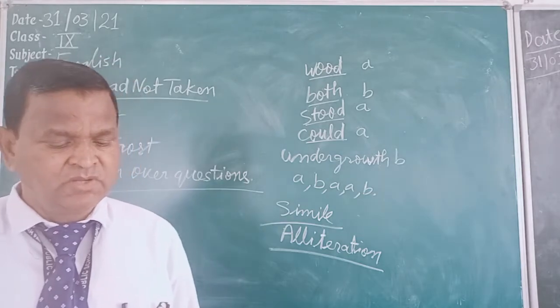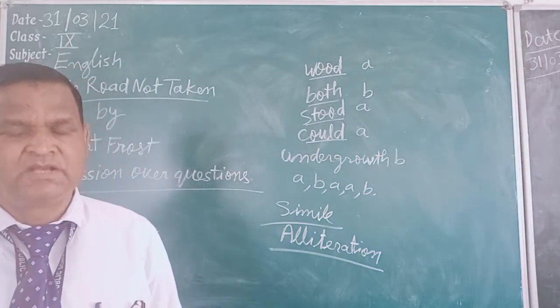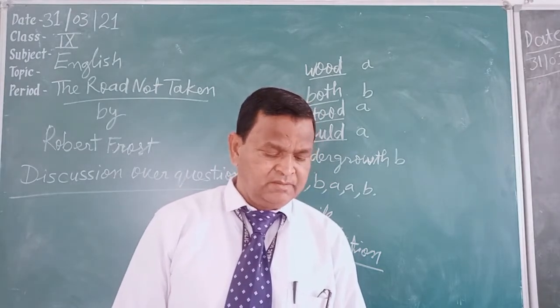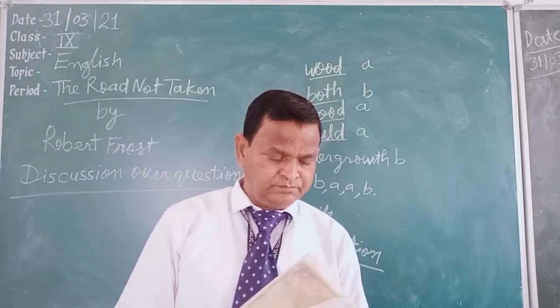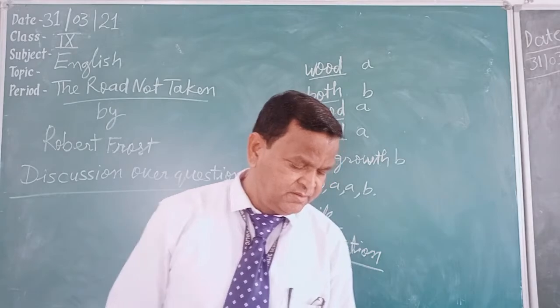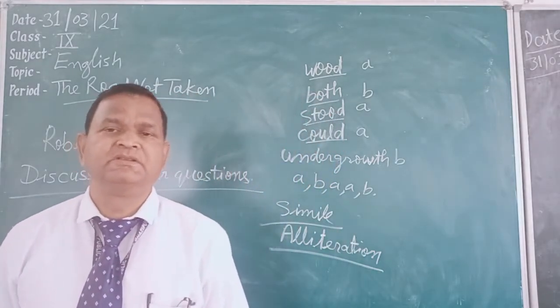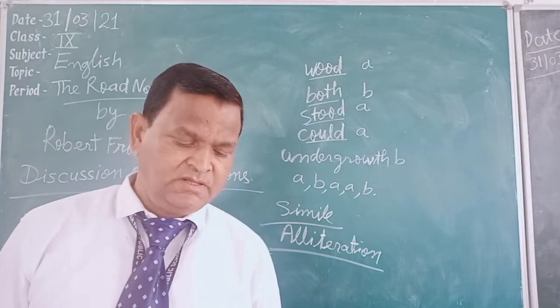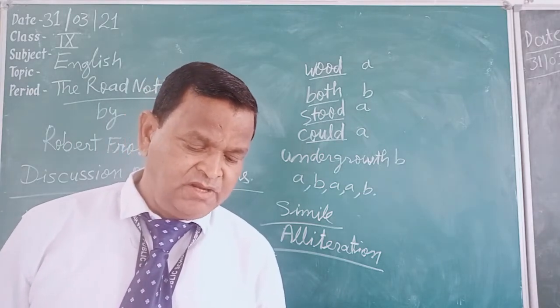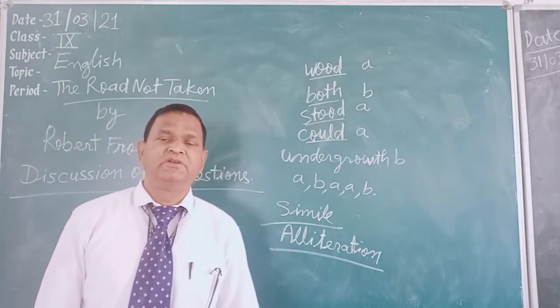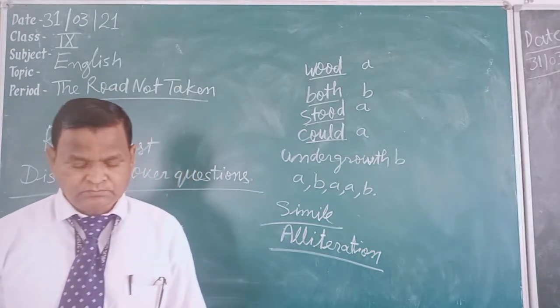Further, looking back, does the poet regret his choice or accept it? The poet regrets his choice. He does not accept it, because he has written, the proof is there, the line: I shall be telling this with a sigh. As he is sad, he is not satisfied with the choice that he has taken.